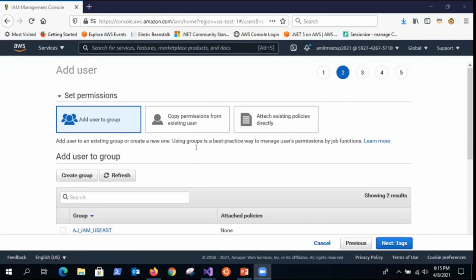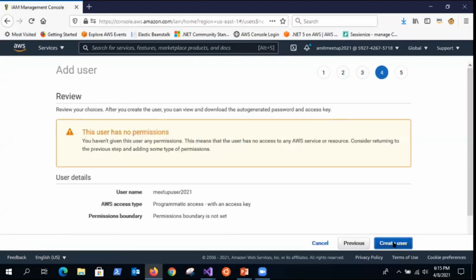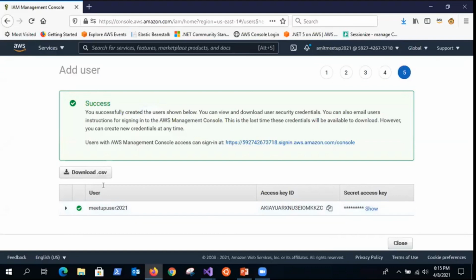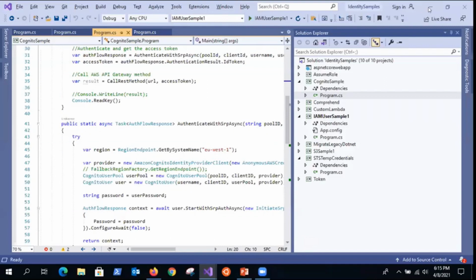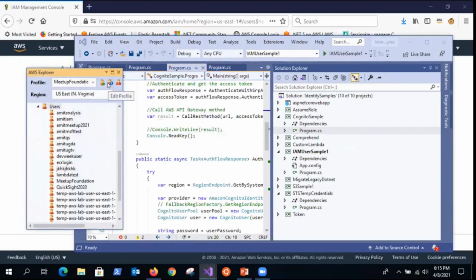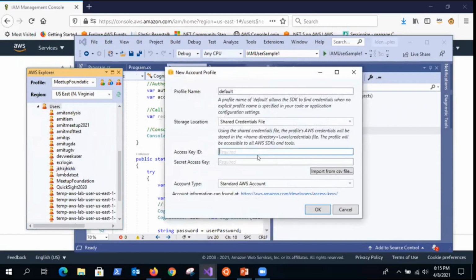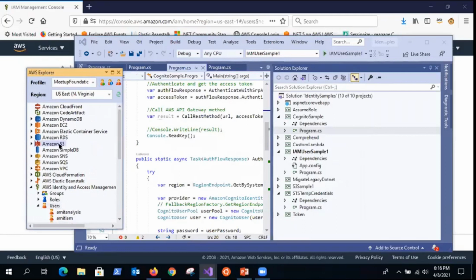Okay, so I'm creating a new user. This is the new user that got created. It has an access key and secret access key. What can I do with it? Let's take an example inside Visual Studio. Here I have the AWS Toolkit installed. Once you install the toolkit, you see something called AWS Explorer. Here I can put those credentials and connect to my AWS environment. In this case, I have already done that. So I can see my buckets right from Visual Studio.